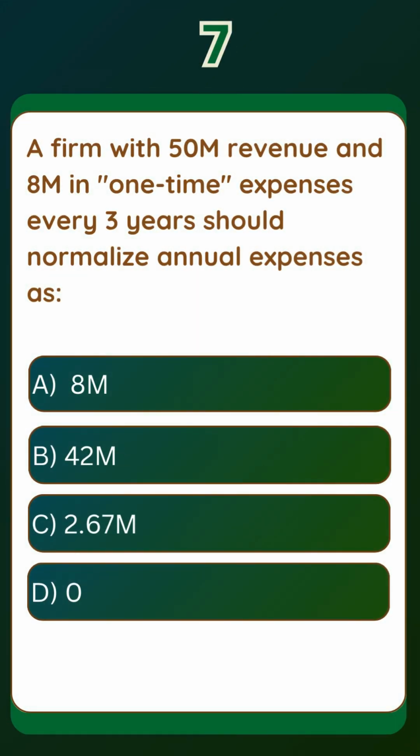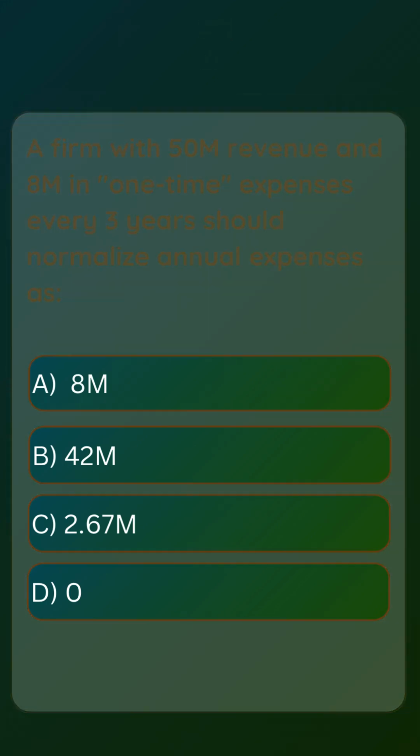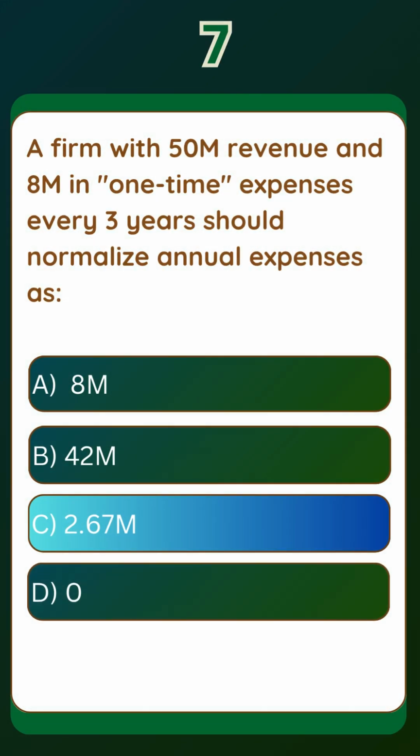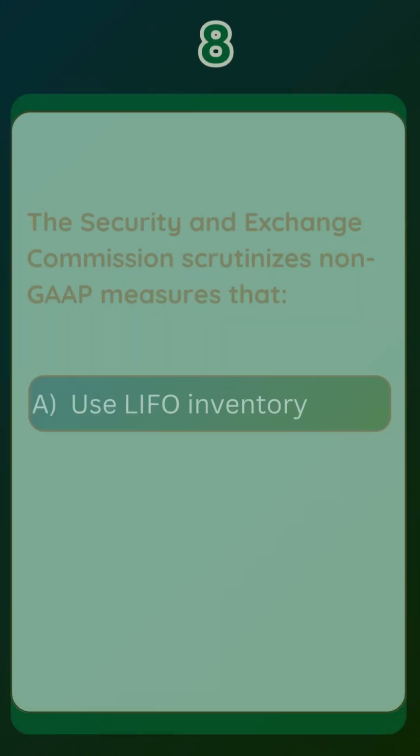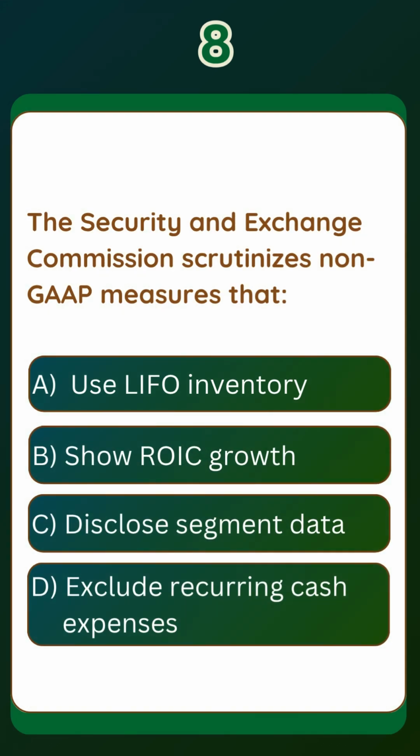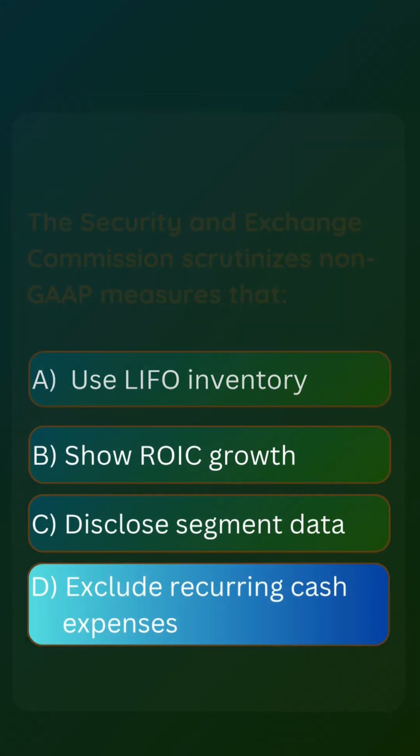Question 7. A firm with 50 millions revenue and 8 millions in one-time expenses every 3 years should normalize annual expenses as. The correct answer is option C. Question 8. The Security and Exchange Commission scrutinizes non-GAAP measures that. The correct answer is option D.